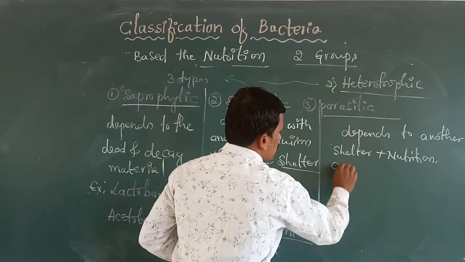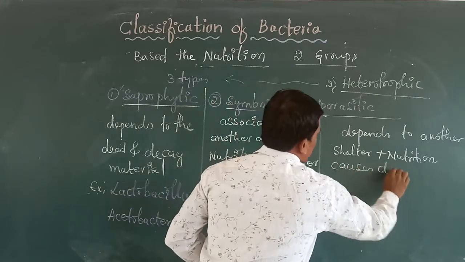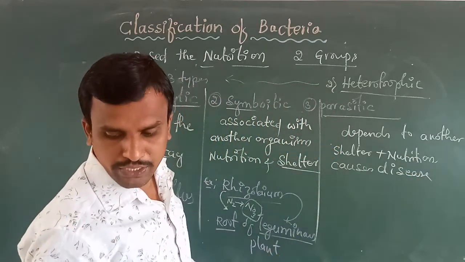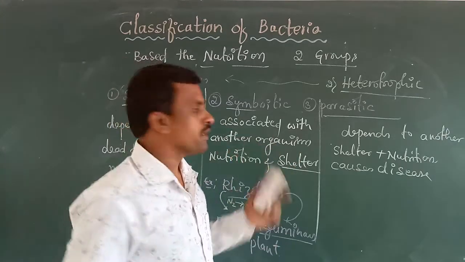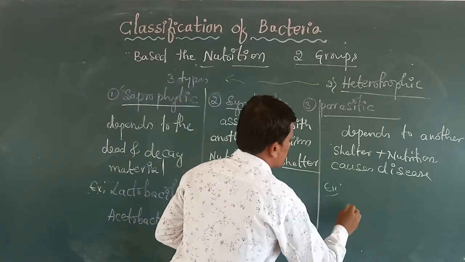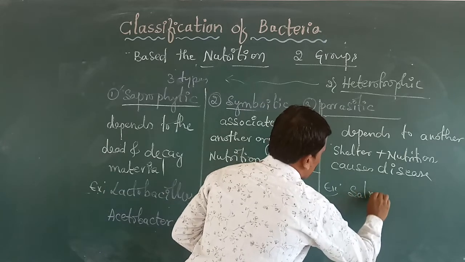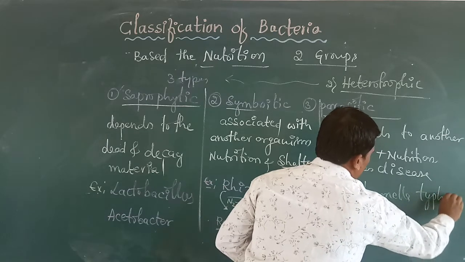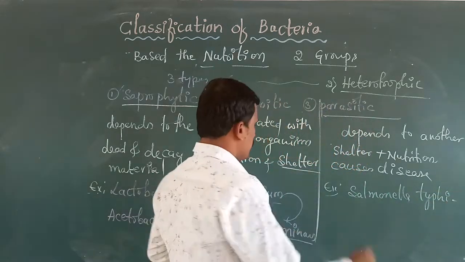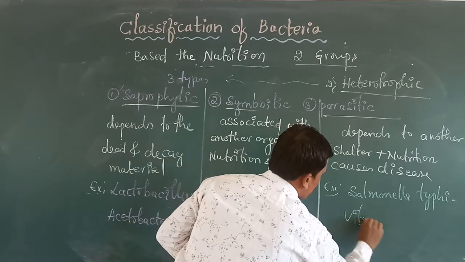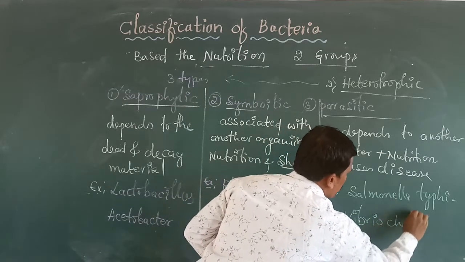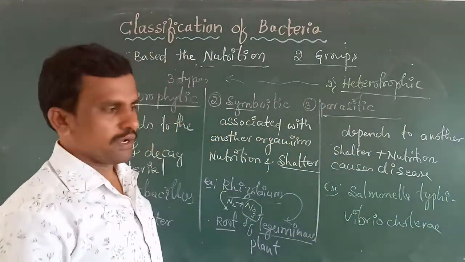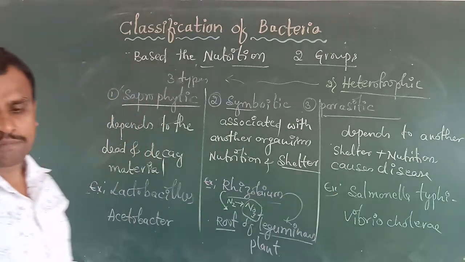It causes diseases, and is not beneficial to the other organism. Example for this: Salmonella typhi. It causes typhoid. Next, Vibrio cholerae. So it is also a type of bacteria. It is a parasitic bacteria. It causes cholera.